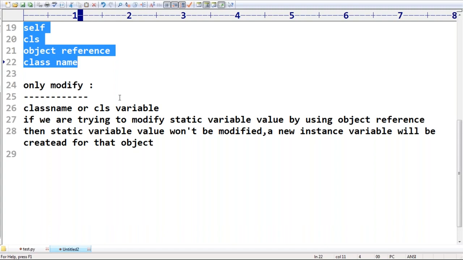If you want to change the value of a static variable, compulsorily we should use the class name or the CLS variable only. By using an object reference or the self keyword, if you are trying to modify, then immediately a new instance variable will be added for that particular object. Clear? Up to this, any doubt? We already covered all these things in the last session.